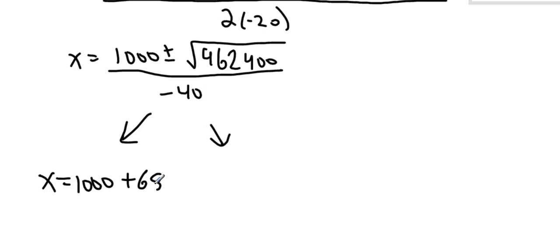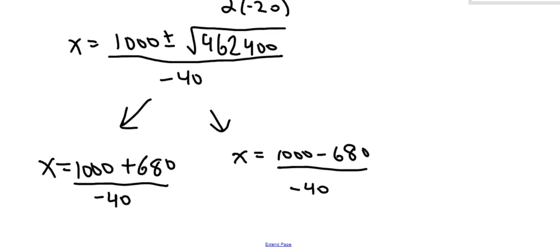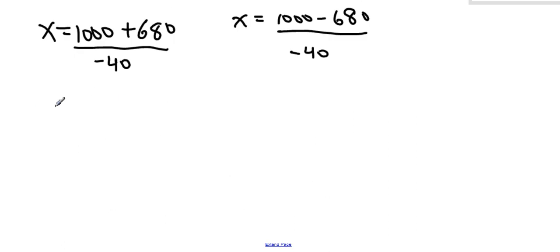And the fact that I got a whole number, the square root is perfect, means that I actually could have factored this, but that's okay. We're not worried about method, as long as you do one or the other. So let's do both these calculations. 1,680 divided by negative 40, that's going to give me negative 42. Or negative 8.